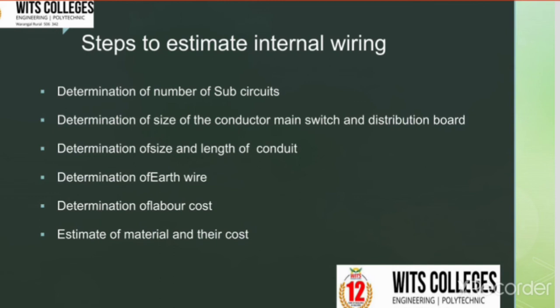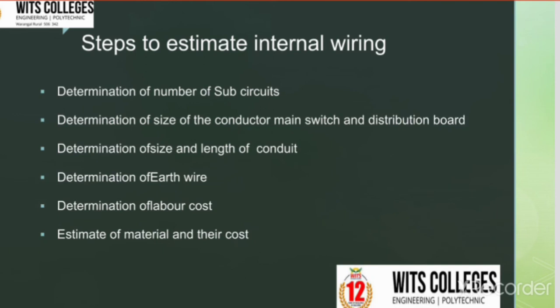The first step is determination of number of sub-circuits. The number of sub-circuits is decided as per the number of points to be wired and the total load to be connected to the supply system. The number of points to be wired may be known from the plan, and the total load can be known from the wattage of each point.